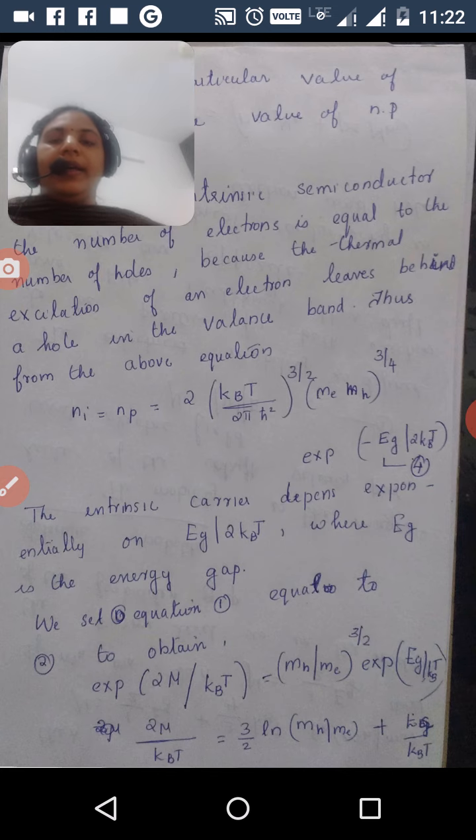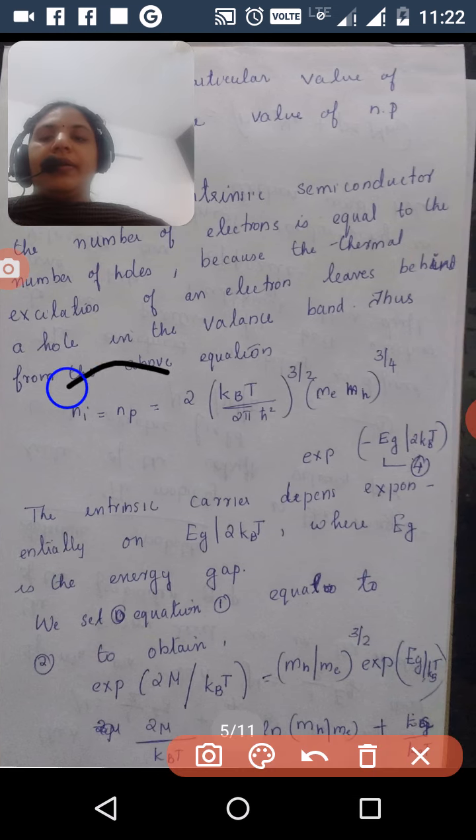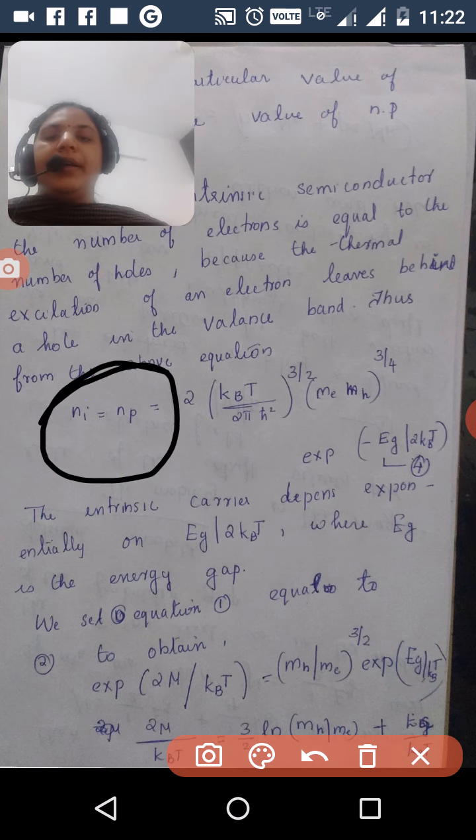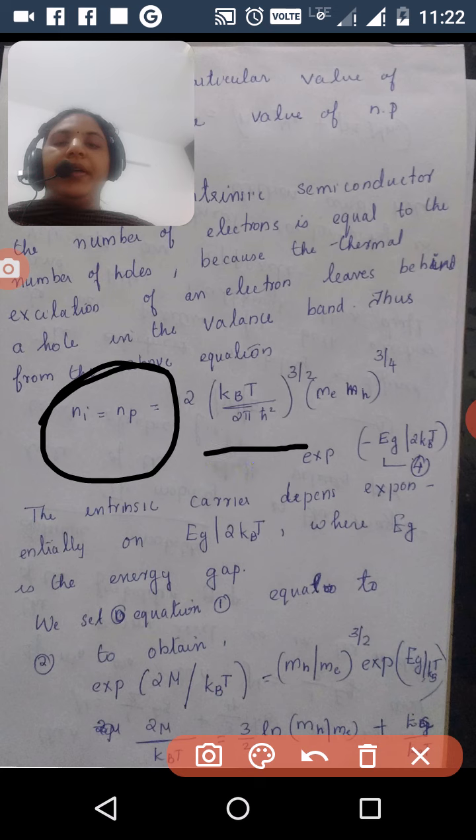So ni equals n into p, which equals 2 (kBT divided by h cut squared) all raised to 3 by 2, (me mh) all raised to 3 by 4, exponential minus Eg divided by 2 kBT.